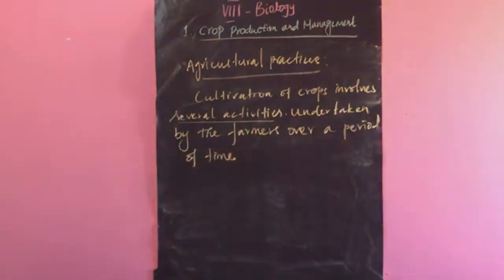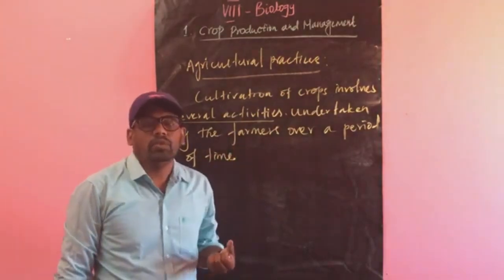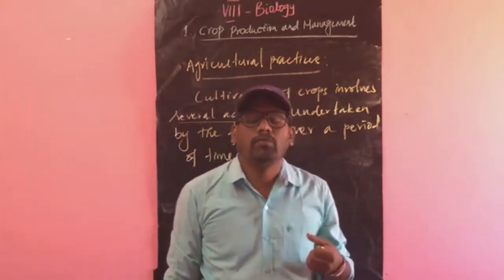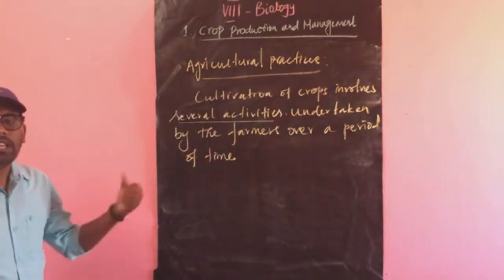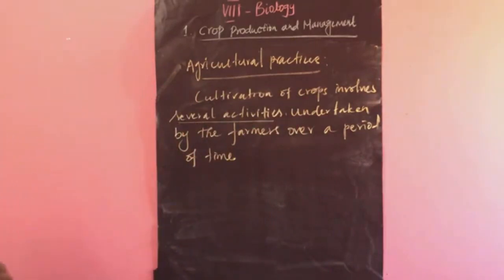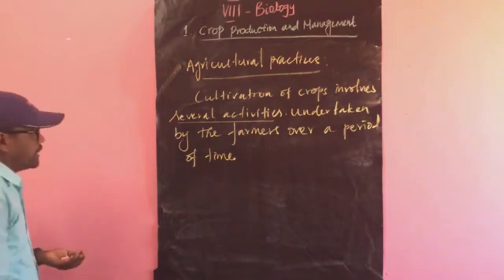Okay, so not all the time. There is a time for each: when to cultivate, when to irrigate, when to apply the manure or fertilizer. All the time they will not do the same things. So there is a time. Now let's see what the agricultural practices are.